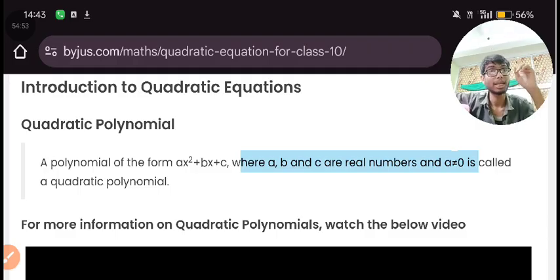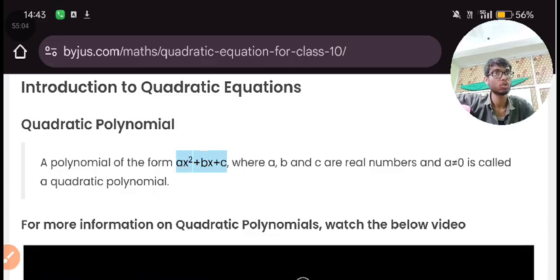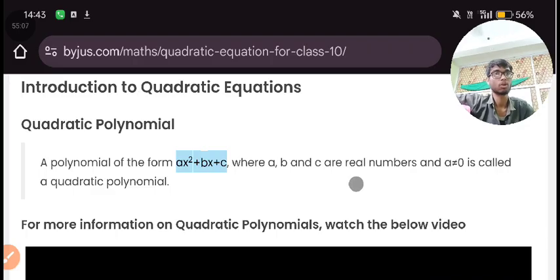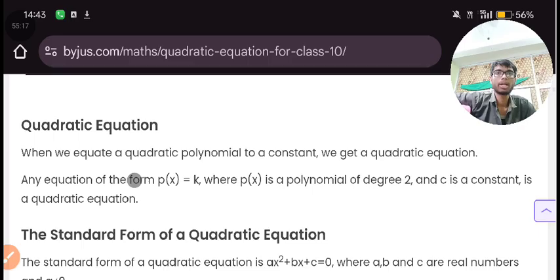If you put 0 in the place of a, then this whole polynomial will not give you a quadratic. The term ax square will become 0, and you can see it is not giving us highest exponent 2. Otherwise it is called a quadratic polynomial. This was a definition. For a quadratic equation, we just add an equal sign.